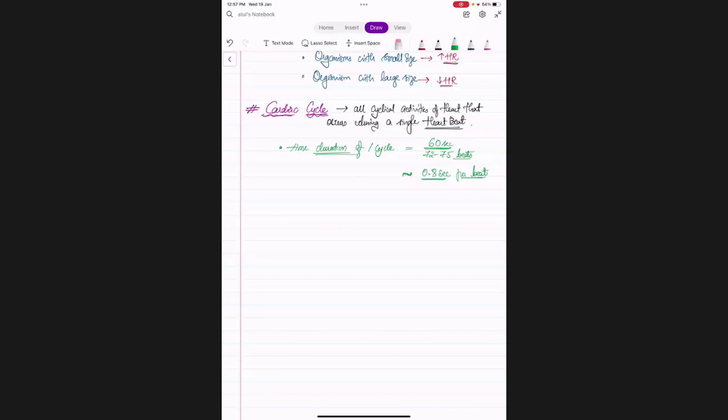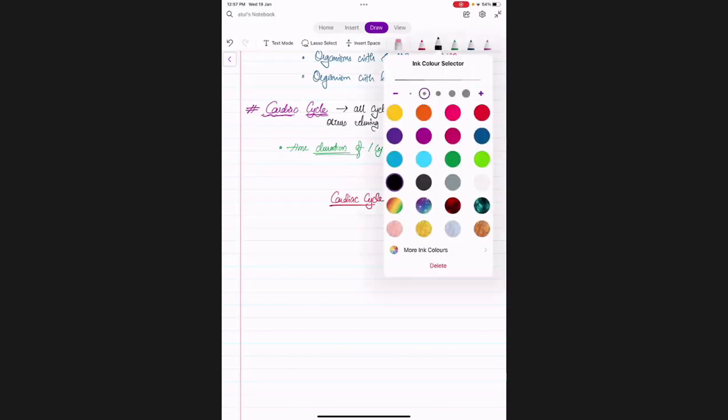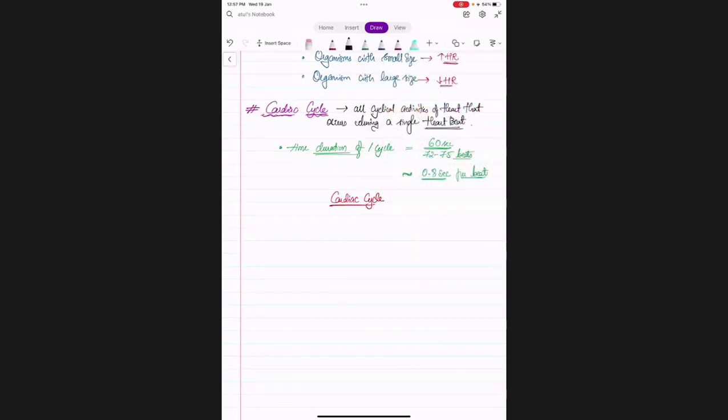So 0.8 second is the time required for one cardiac cycle. And in the cardiac cycle, you will have cycle of atria as well as ventricle, right? Both will be doing activity at the same time or separately?